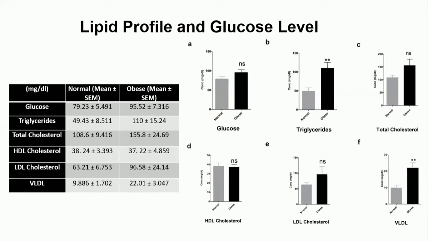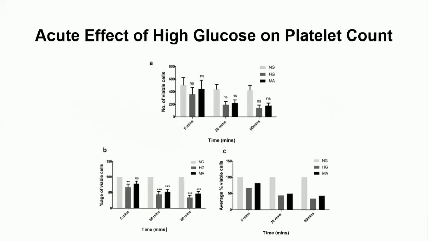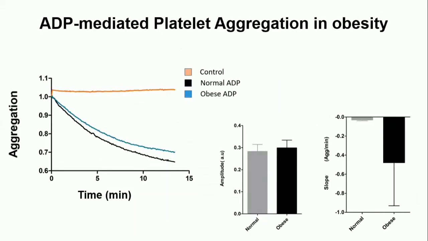Further, we checked the lipid profile and glucose level in normal and obese individuals. We found that there was a significant difference in the triglycerides and VLDL in normal and obese individuals. Then we checked the platelet aggregation in normal and obese individuals.